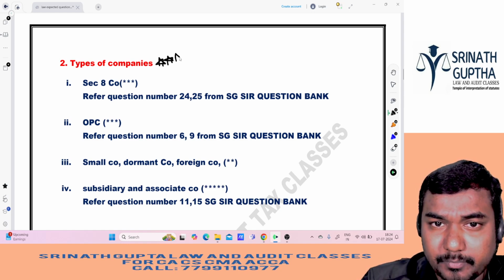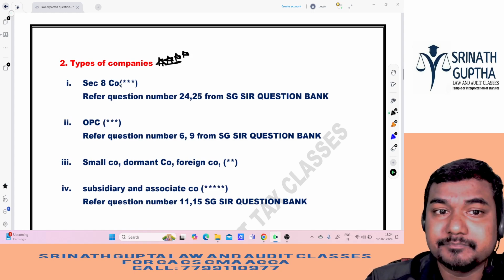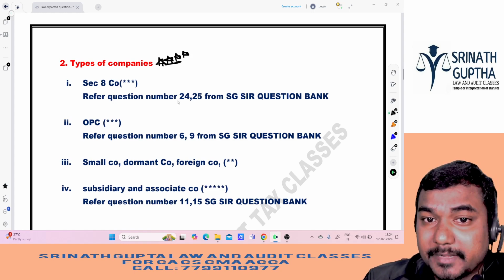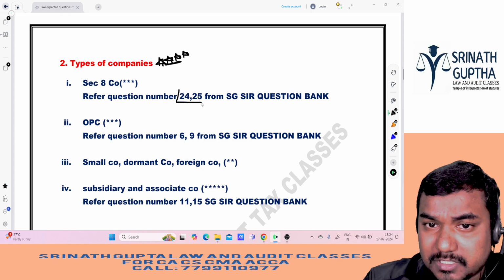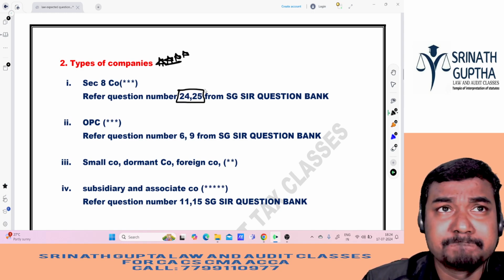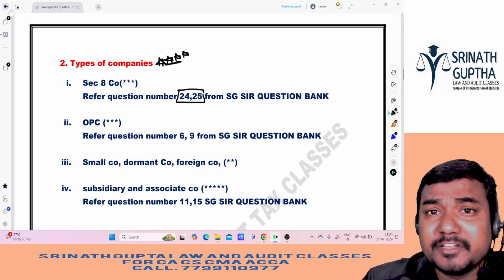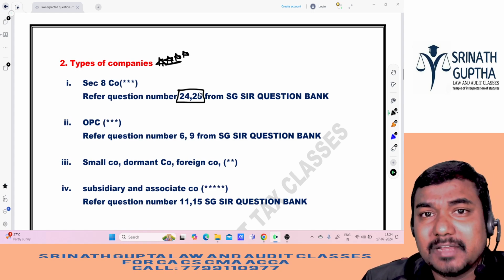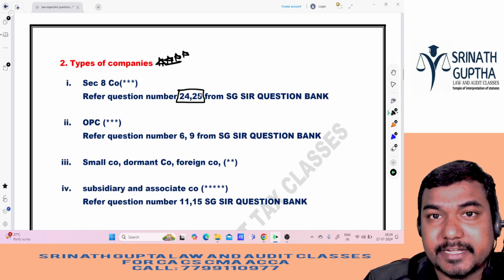This chapter is very important. Types of companies, especially Section 8 company. In the Section 8 company, go through question number 24 and 25 from my material. They're very important. That is effect of resolution of the Section 8 company. What will happen to the assets if you close in the Section 8 company?